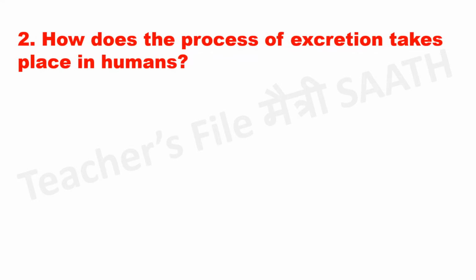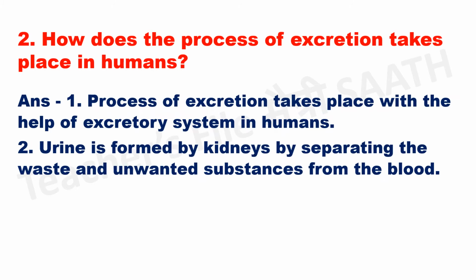How does the process of excretion take place in humans? Answer. The process of excretion takes place with the help of the excretory system in humans. Urine is formed by the kidneys by separating the waste and unwanted substances from the blood.